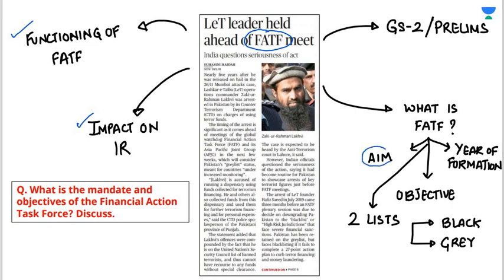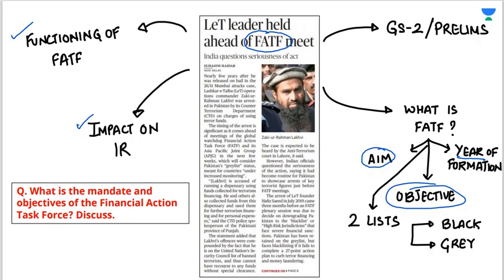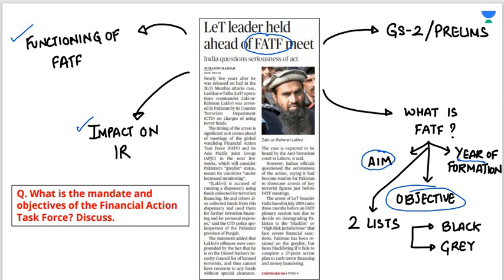Now, the aim of FATF you have to study. You know that FATF has 2 lists, grey list and black list. You have to understand what are the proposals made by each of these lists, why the countries are categorized under grey and black category, what was the year of formation of FATF and what are its objectives. Basically, it is said that FATF was established to counter 2 activities, money laundering and terrorist financing.